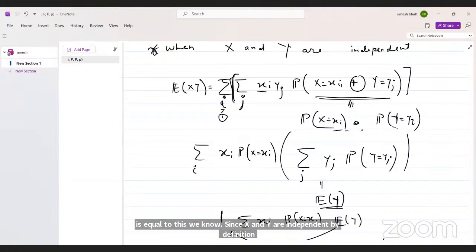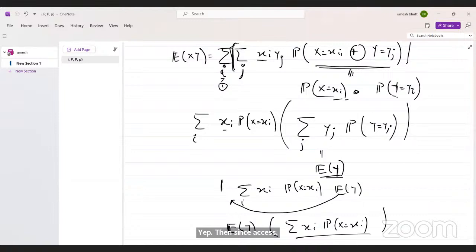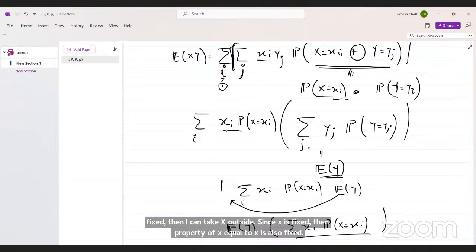Then since X is fixed, I can take X outside, and the probability of X equal to x is also fixed, so I can take it outside the j-th sum.